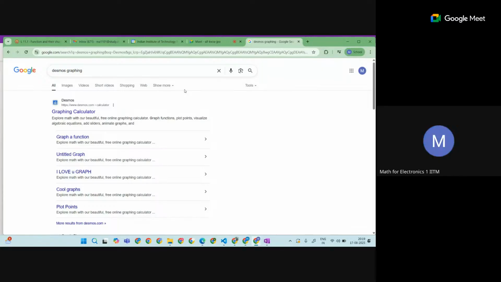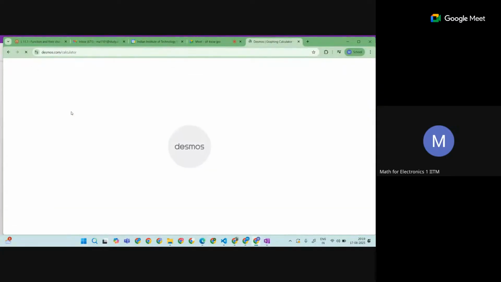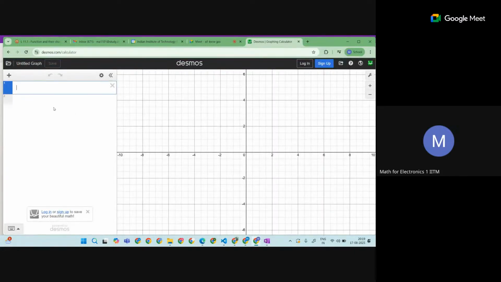Our eyes can visualize up to three dimensions, which GeoGebra does. We cannot visualize four dimensions. So till 3 dimensions we are able to visualize, and GeoGebra helps us that much. But Desmos is mostly for 2 dimensions, and here we can graph any function easily.